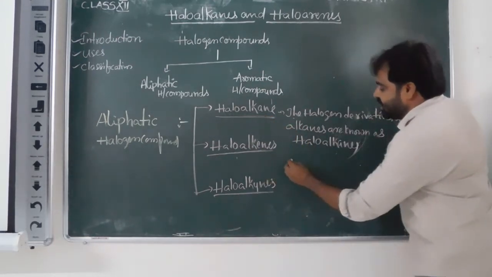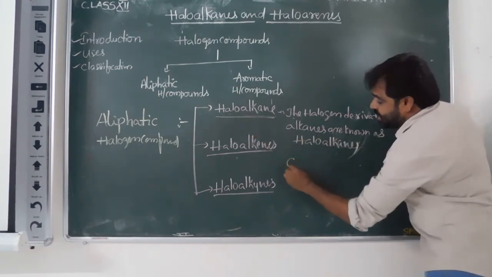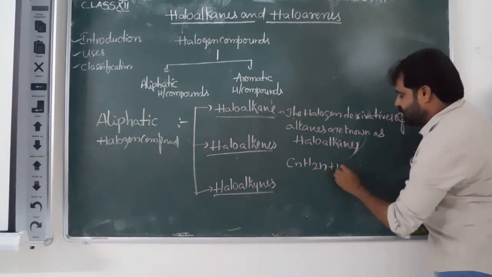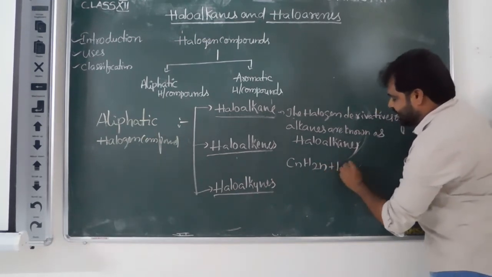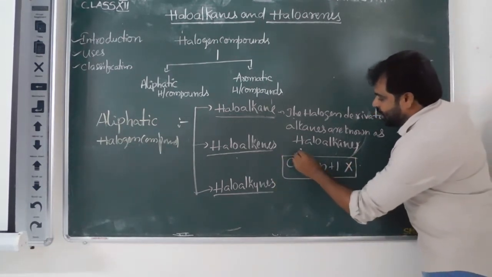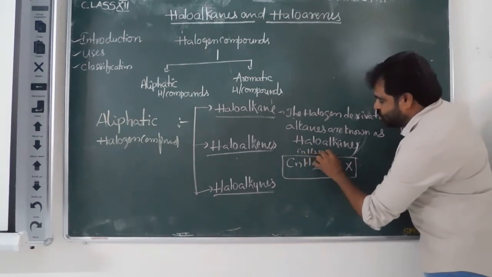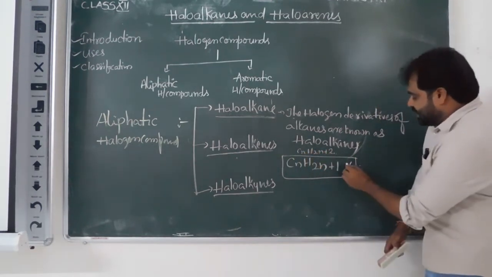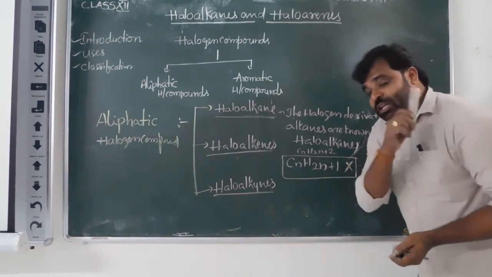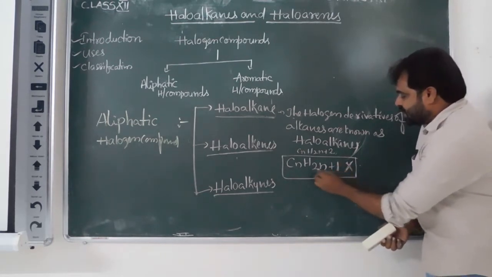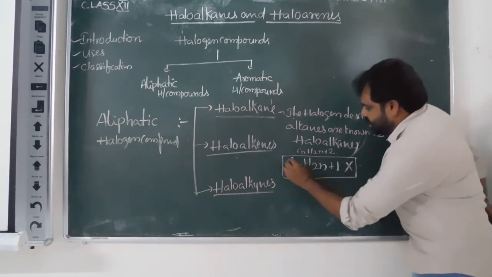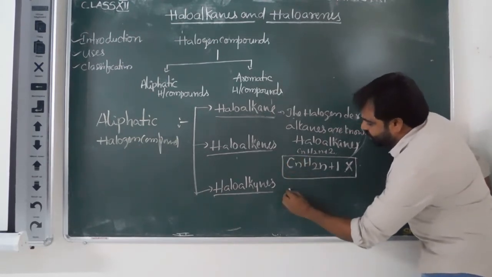The general formula of a haloalkane is CnH2n+1 into X. Normal alkanes formula is CnH2n+2. But in haloalkanes, one halogen is attached in place of one hydrogen, so one hydrogen is reduced, therefore 2n+1 in place of 2n+2. Clear?